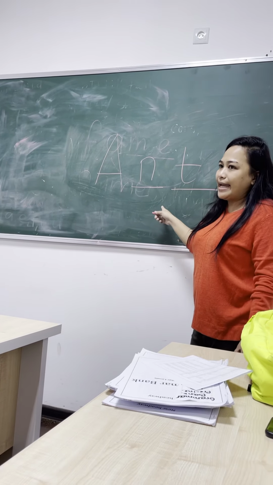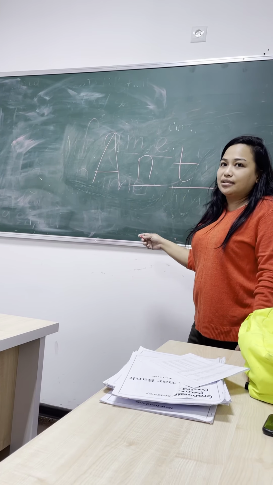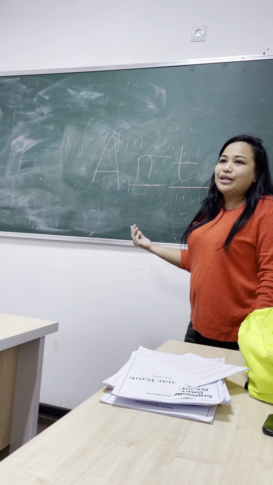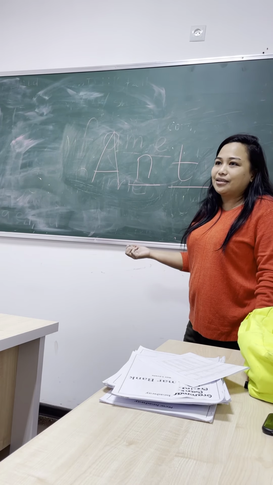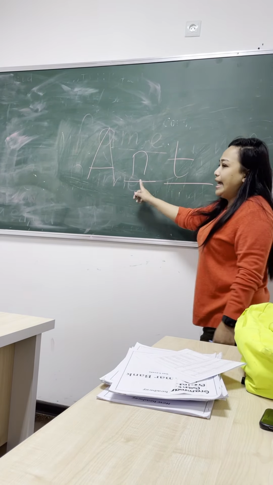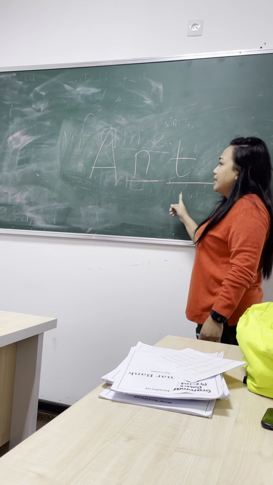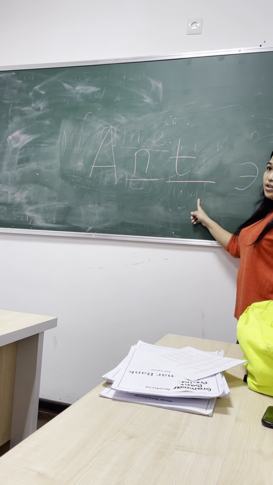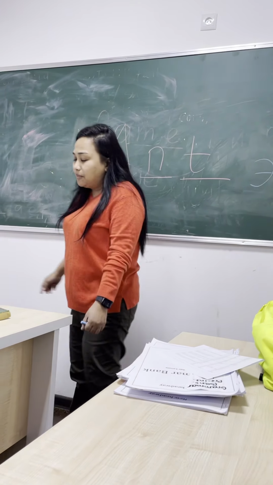Ant. It's not the long A, okay? At school, some people will say it wrongly. You call it ant. Why? N is a consonant, T is a consonant.